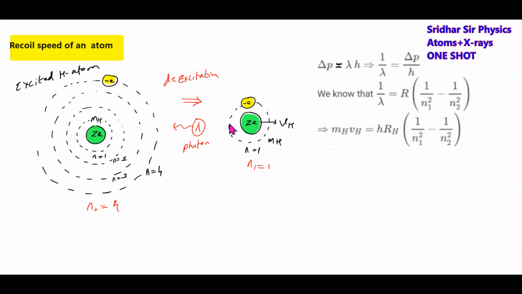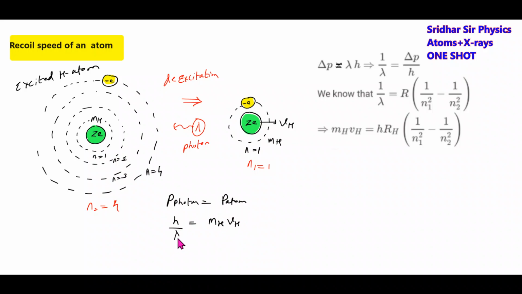Then, because of this emitted photon, the atom will recoil. From the conservation of momentum, the momentum of the photon should be equal to the momentum of the atom. What is the momentum of the photon? The momentum of the photon is h by lambda. Momentum of the atom will be mass of the hydrogen atom times velocity of the hydrogen atom.